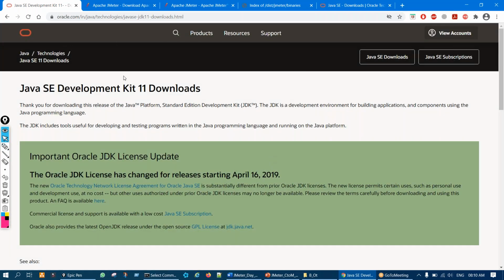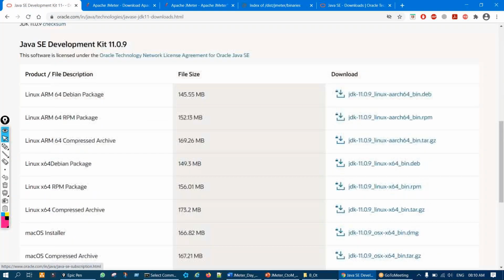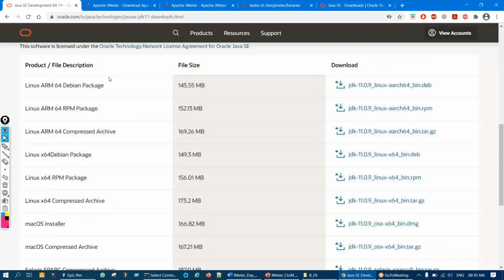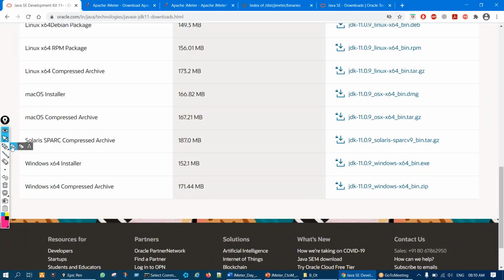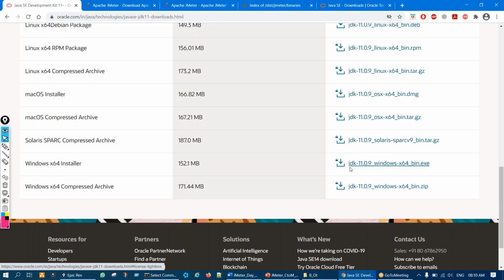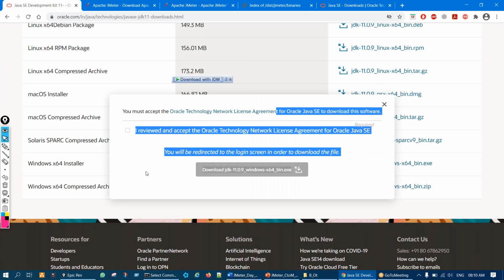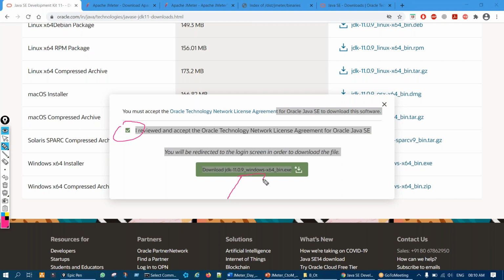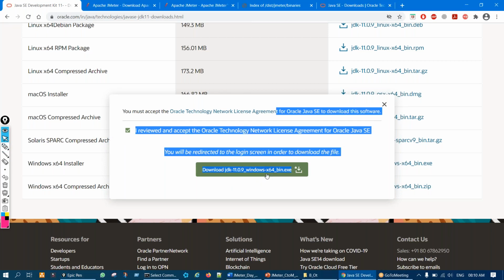Then it will take you to the page where you have to choose your operating system. Here you can see the list of operating systems. On which operating system we want to download, that you have to choose. So let us say mine is Windows 64. I'll just click on this link, right? And it will ask for an agreement, right? So we have to click on this, put a check mark, and it will ask to download. So click on this download, and maybe it requires a sign in. I think sign in it requires.